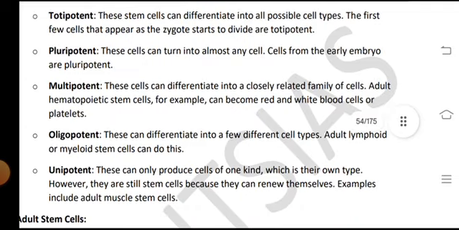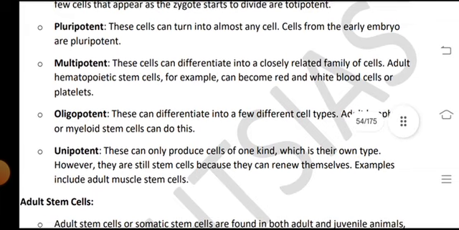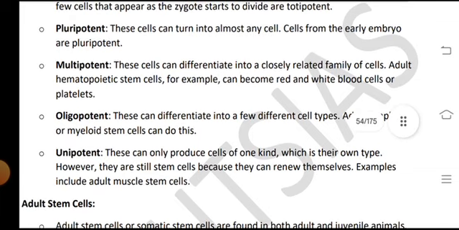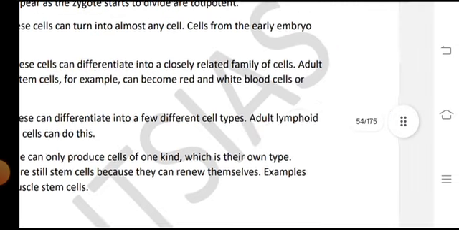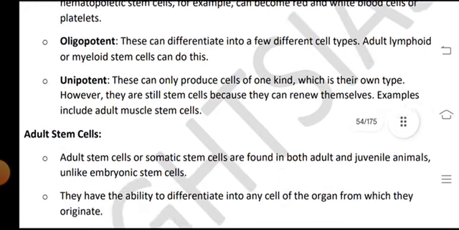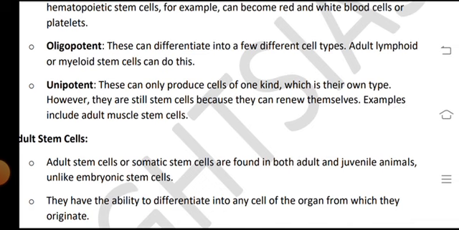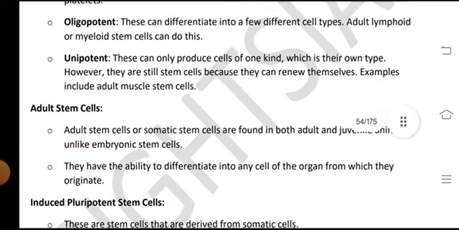Adult hematopoietic stem cells, for example, can become red and white blood cells and platelets. Oligopotent cells can differentiate into a few different cell types, and the adult lymphoid or myeloid stem cells can do this. Unipotent cells can only produce cells of one kind, which is their one type. However, they are still stem cells because they can renew themselves. Examples include adult muscle stem cells.